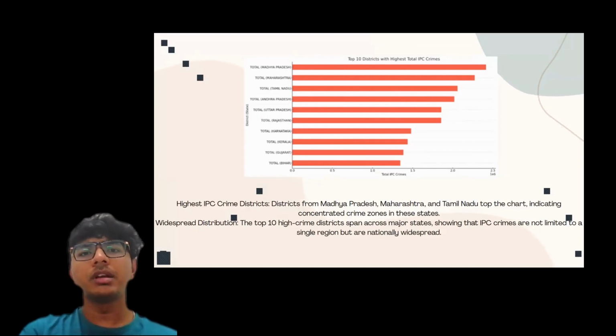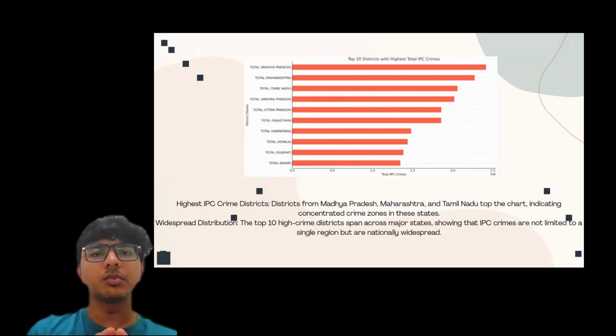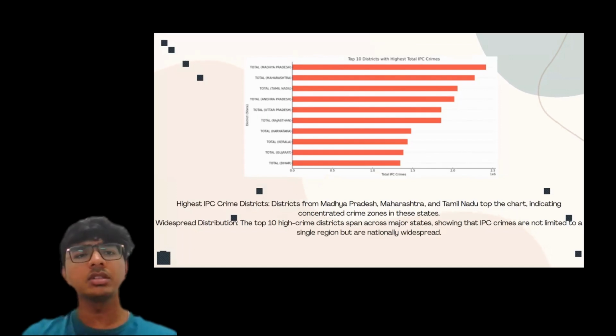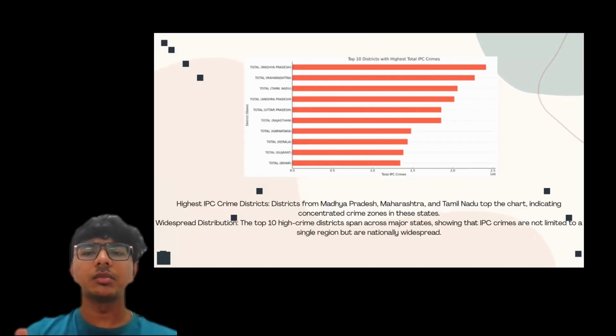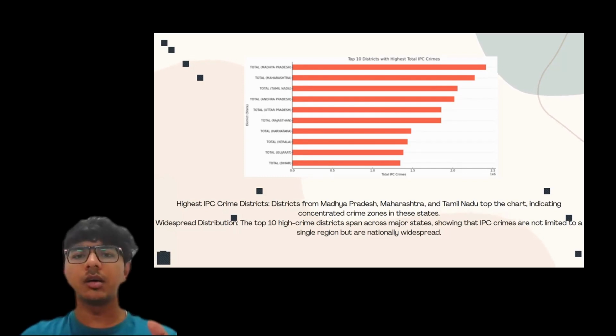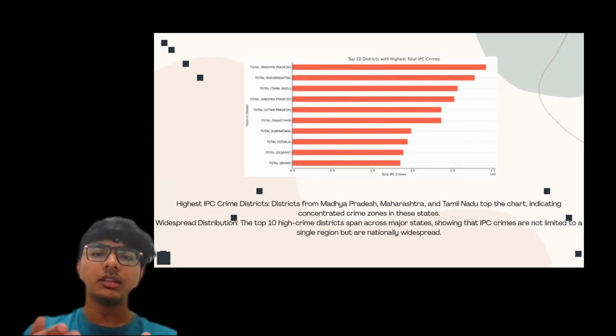So this is the top 10 districts. Now we come to the district point, the top 10 districts with the highest total IPC crimes. As you can see, Madhya Pradesh, Maharashtra, and Tamil Nadu are at the top of this peak. From the comparison of all these points, Uttar Pradesh and Andhra Pradesh are the most exposed to crimes.